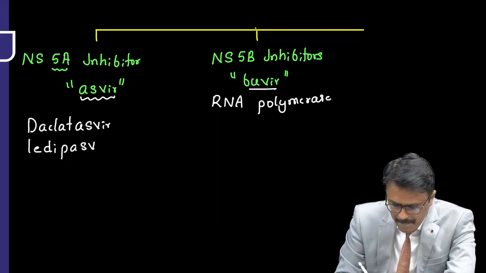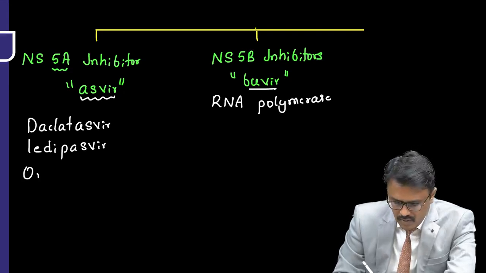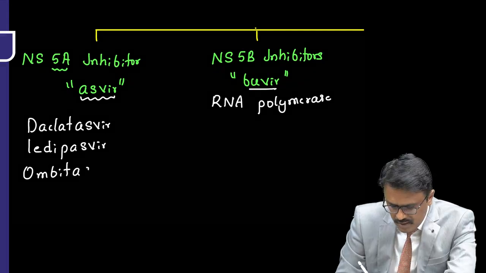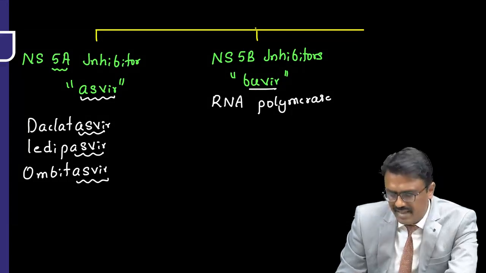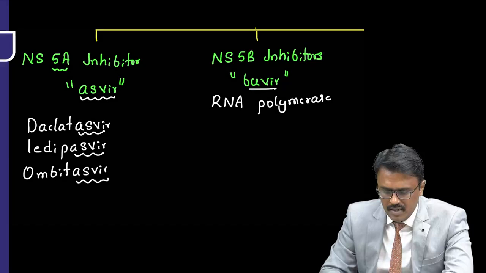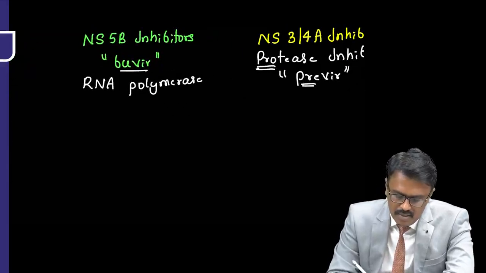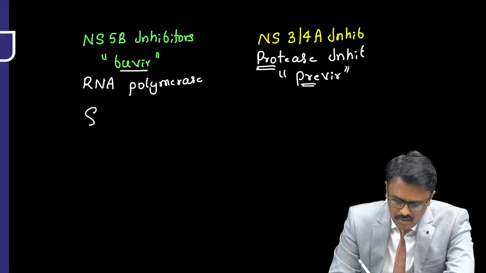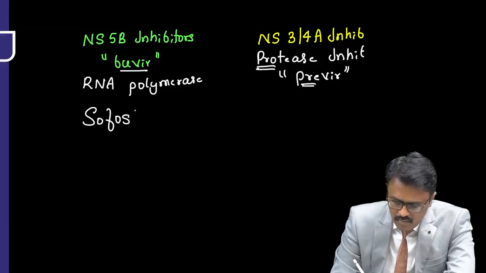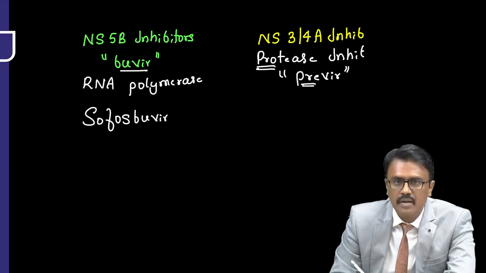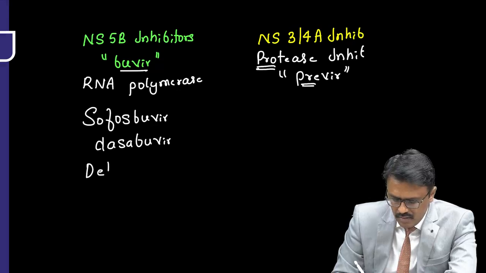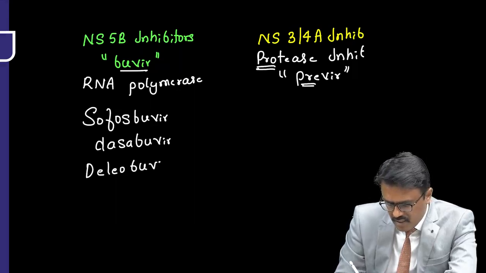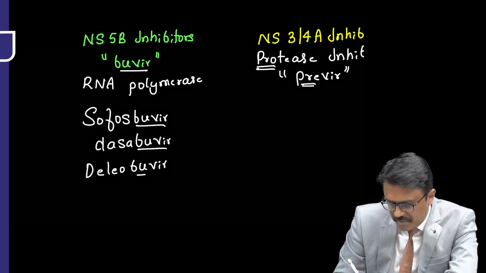Ledipasvir, then Ombitasvir. So I know this will put a burden on you, but if you know that they end with Asvir, no burden. Then the NS5B inhibitors, they end with Buvir. The names are Sofosbuvir, then Dasabuvir, then Delabuvir. So again simple, they all end with Buvir.